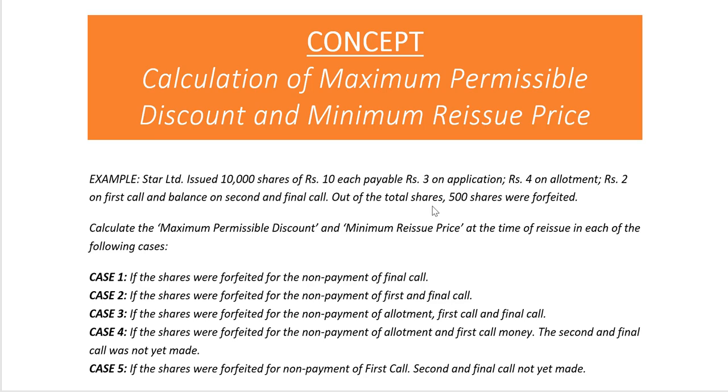Out of the total shares, 500 shares were forfeited. We are asked to calculate the maximum permissible discount and the minimum reissue price at the time of reissue in each of the following cases. We have 5 cases given, and we need to calculate the maximum permissible discount as well as the minimum reissue price in each of these cases.